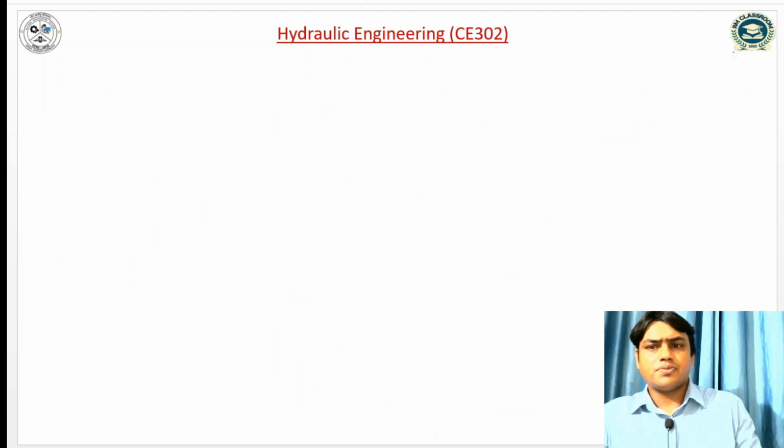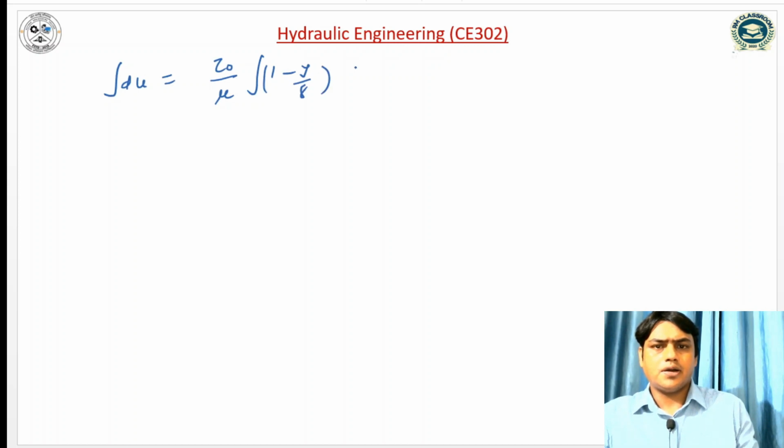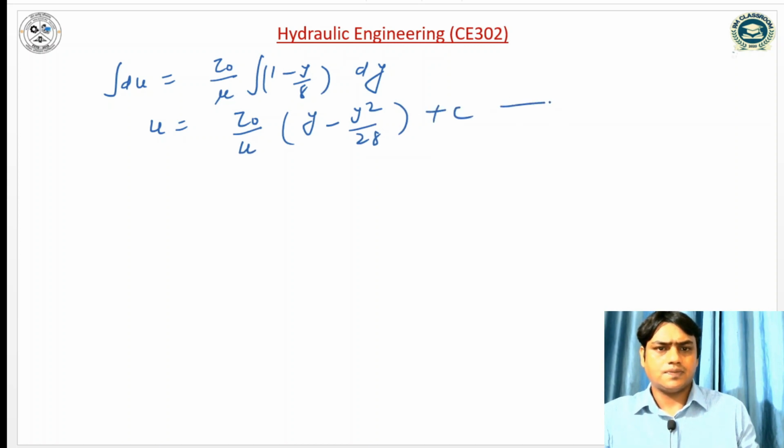If I integrate on both sides, du is equal to tau naught by mu integral of 1 minus y by delta into dy. So u is equal to tau naught by mu times y minus y square by 2 delta, plus c.